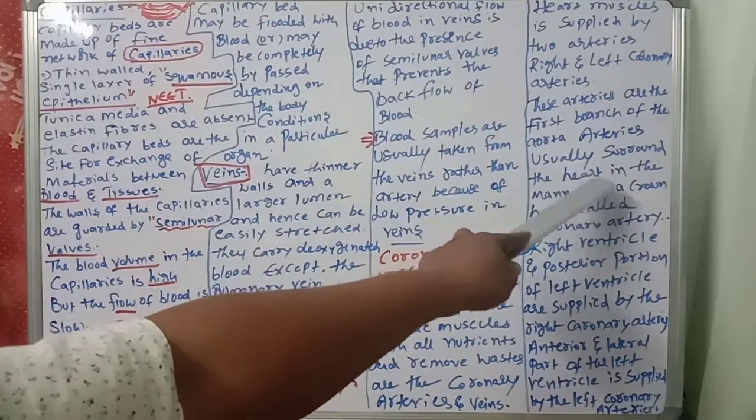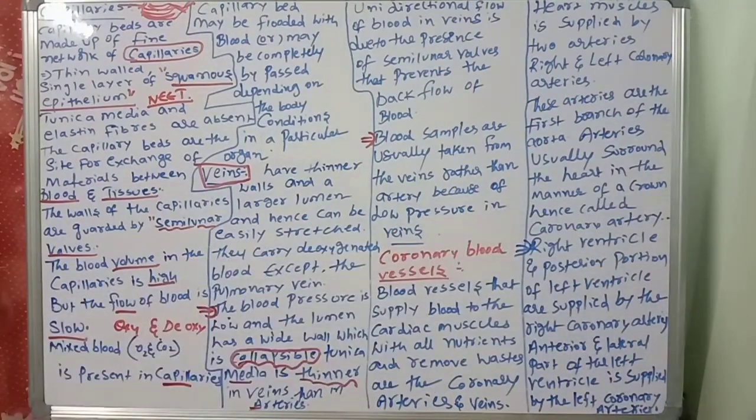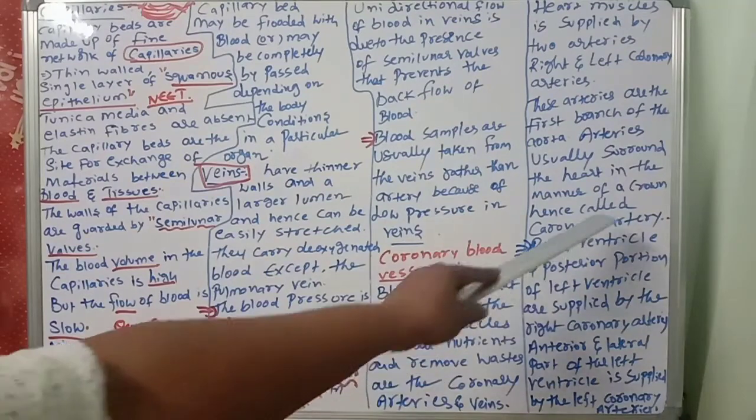Arteries usually surround the heart in the manner of a crown. You know crowns, like a king's crown. Hence it is called coronary artery. Corona means crown.